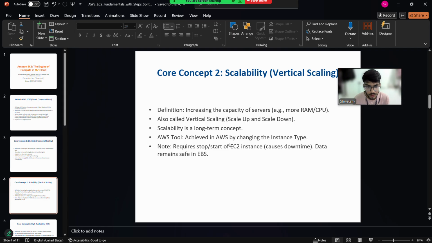For vertical scaling, we have to stop and start the EC2 instance. So we have to stop and start it to increase the capacity of the server, and there is downtime due to it.